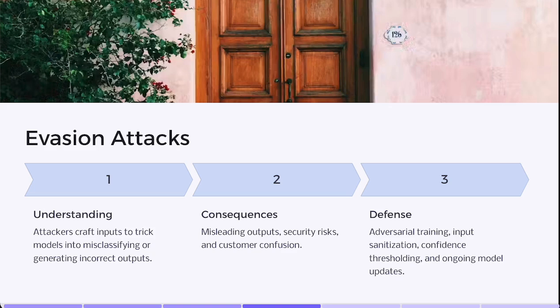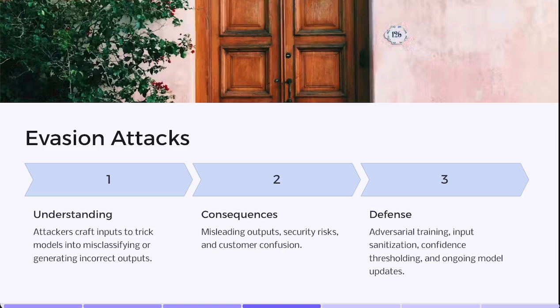So how do you defend against evasion attacks? Here are some of the steps. Step 1 is adversarial training. Retrain your model on examples of adversarial inputs so it learns to detect suspicious patterns. Step 2, input sanitization: for image data, apply random transformations, cropping, and resizing to reduce the effect of slight pixel manipulations. For text, filter out or adjust suspicious tokens.